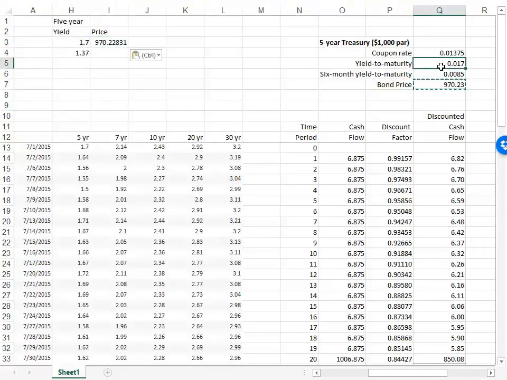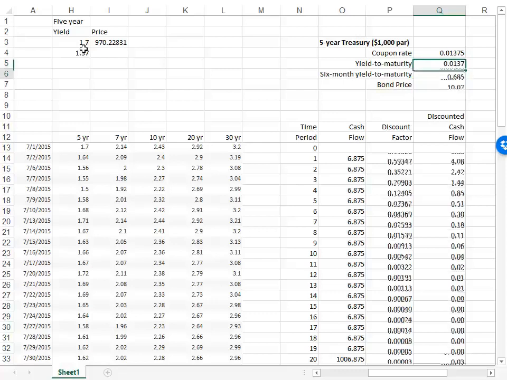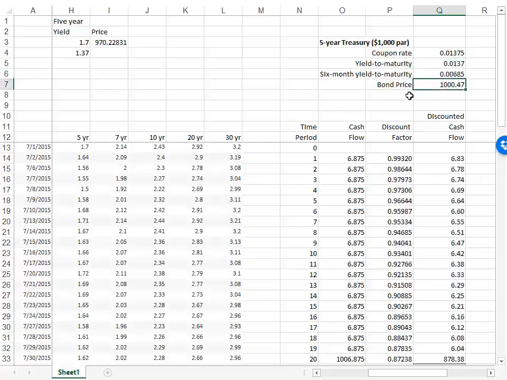And now we will do the same thing with 0.0137. That bond has a price of $1,047. So there's our two prices. Beginning of the quarter, it was worth $970. End of the quarter, $1,047. Yields went down, price of the bond went up.